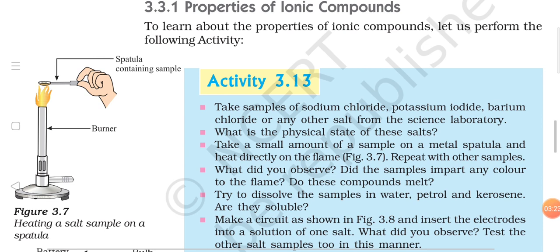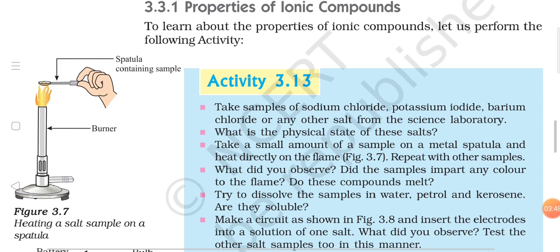I want to discuss a few terms related to this question. Water has a different nature than petrol, kerosene, diesel, and these kinds of substances. Water is said to be a polar solvent, and petrol, kerosene and diesel are examples of non-polar solvents, or you can say organic solvents in short.